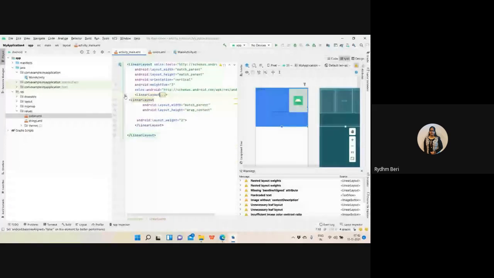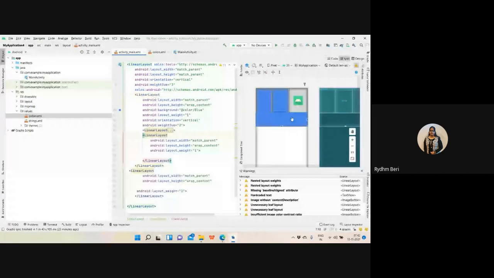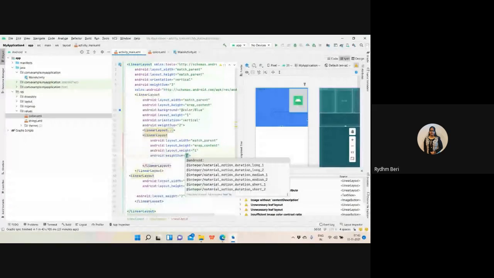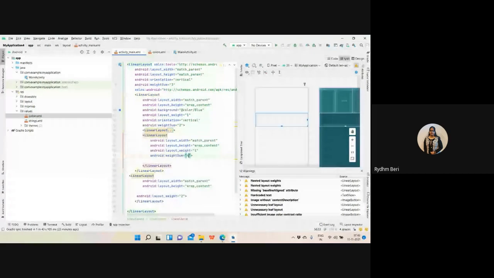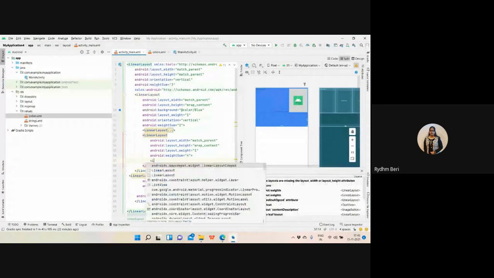See, this is this part. And now I want to have this part. And inside this part, I want to create the further task, which is I need to firstly divide the list into the 4 parts. So here it's having weight property 1, and I can also apply the weight sum 4. This linear layout will be divided into 4 parts, in which further I'm having the linear layout.